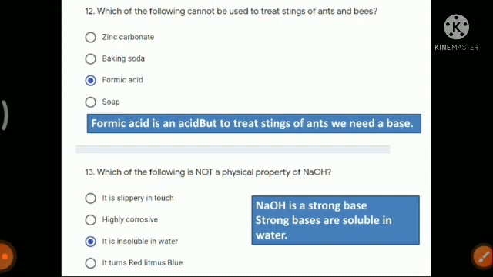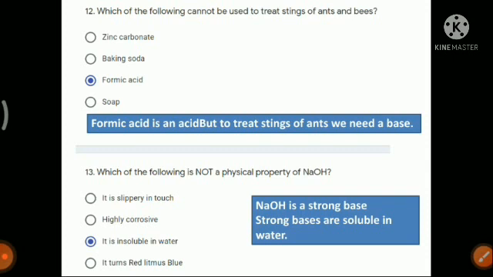So we have to see the question carefully. The question is not which of the following can be used. The question is which of the following cannot be used. So what can you not use out of the 4 options? Formic acid you cannot use. Number 13. Which of the following is not a physical property of sodium hydroxide? This is a confusing question, because if you look at the options carefully, you will see that all these options are properties of bases.